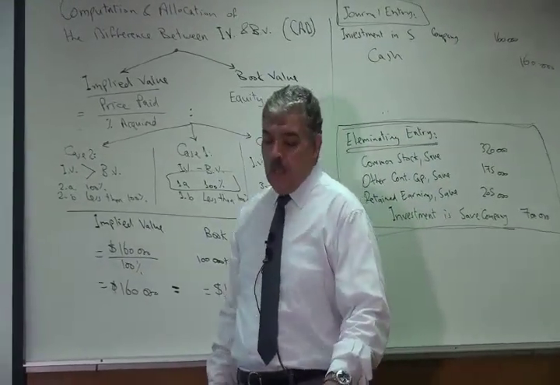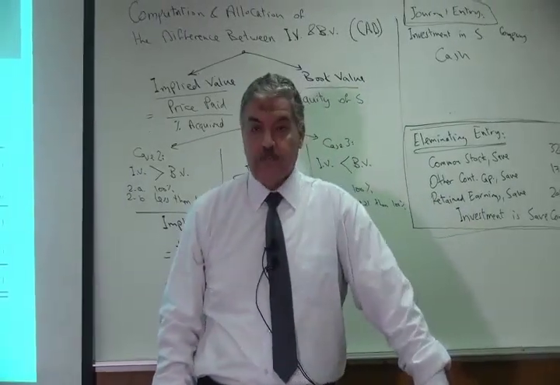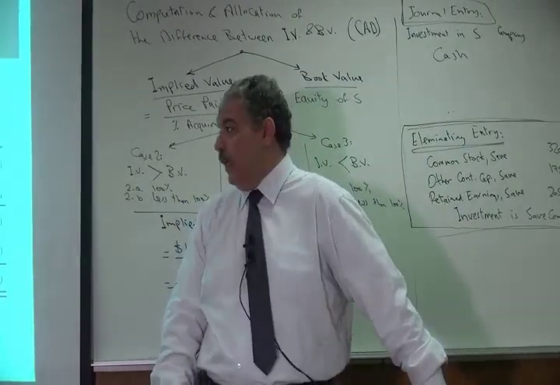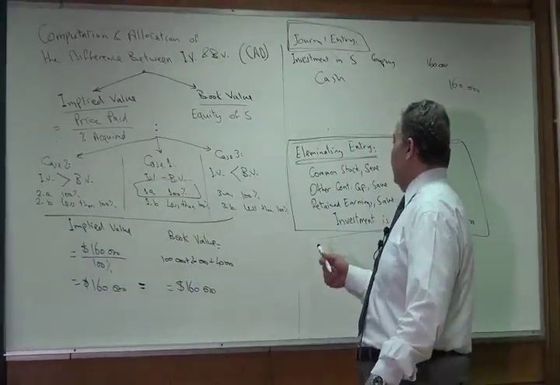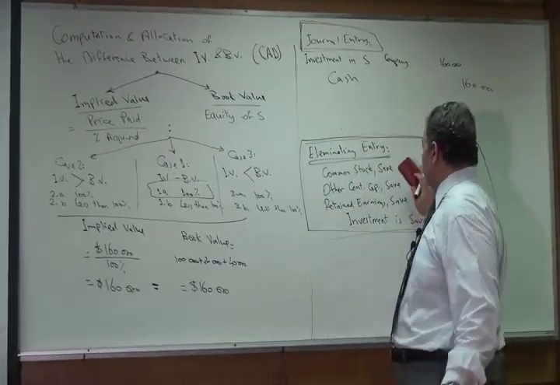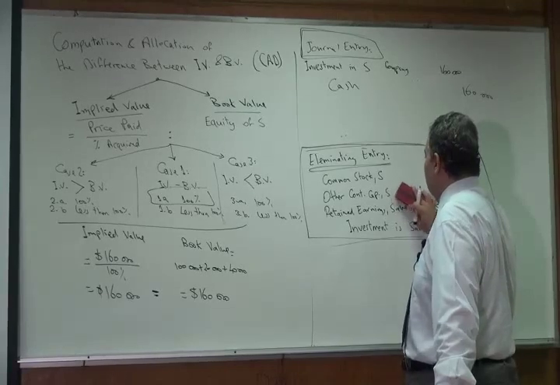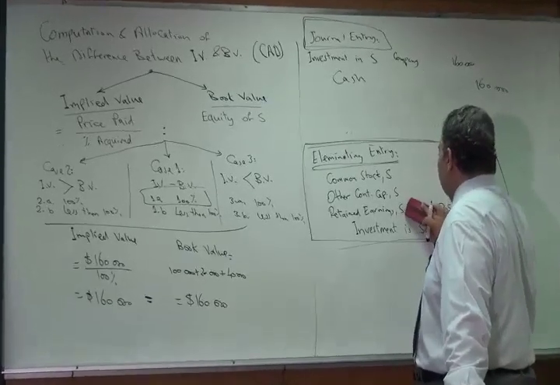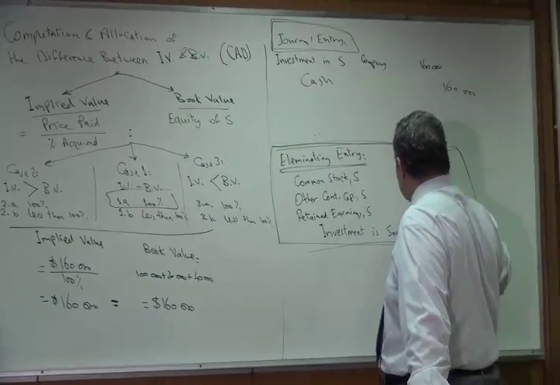Very good. Now, we want to make the eliminating entry. Eliminating entry will be the same. Debit the common stock of S company, and other contributed capital of S company, and retained earnings of S company, credit investment in S company.